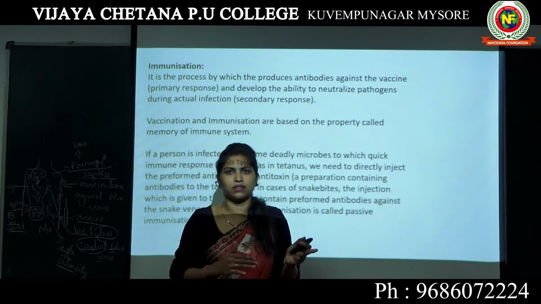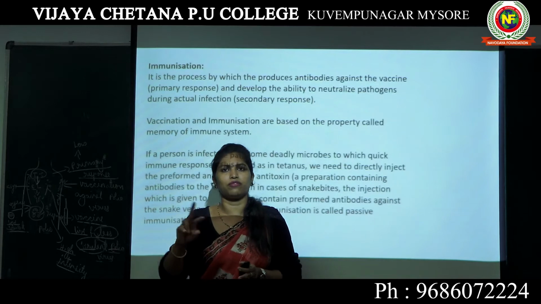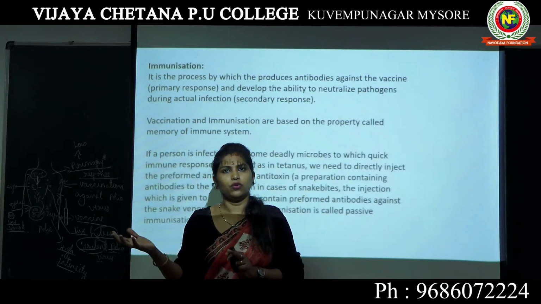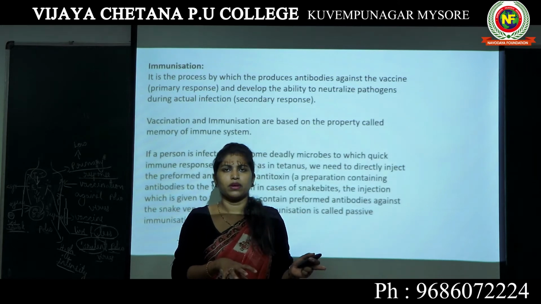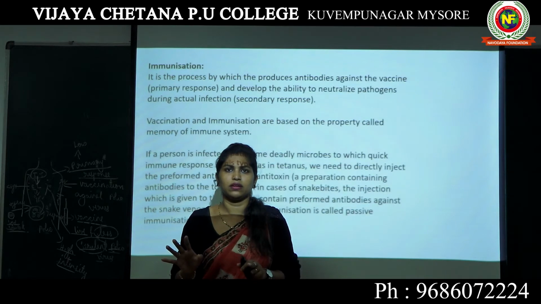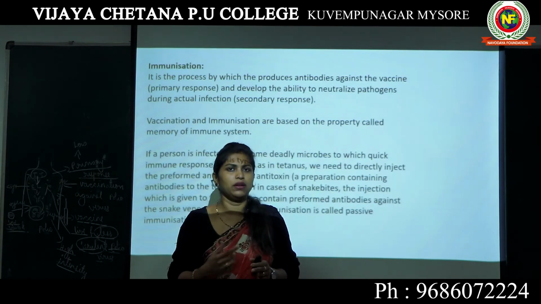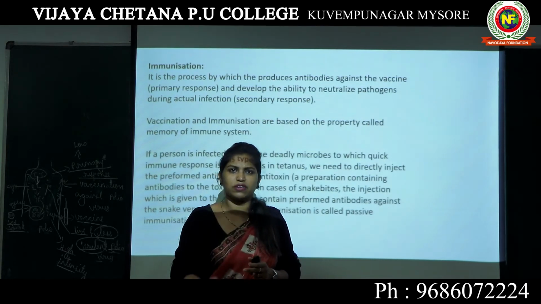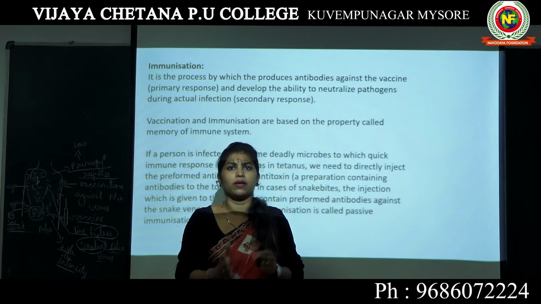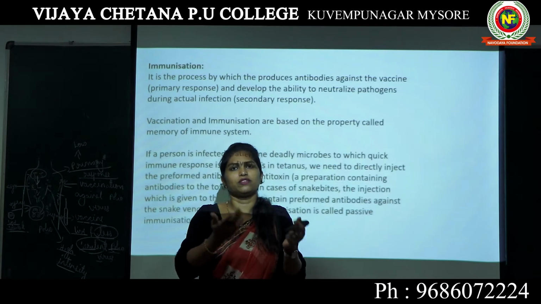Vaccination and immunization are two different terms. Vaccination is a process where you inject a vaccine into a person's body. That's all about vaccination. Rest of what I have explained, when a person produces antibodies and he will be ready for the next actual attack, that capacity of the body is known as immunization.